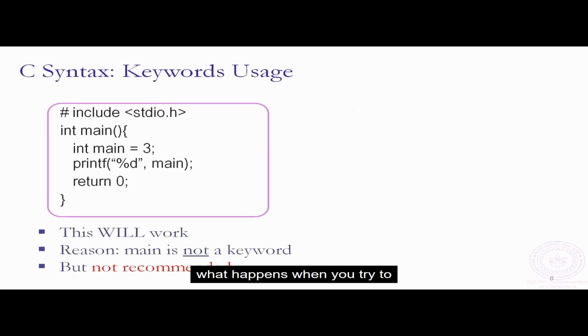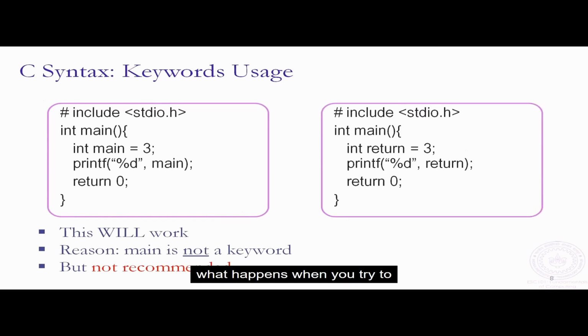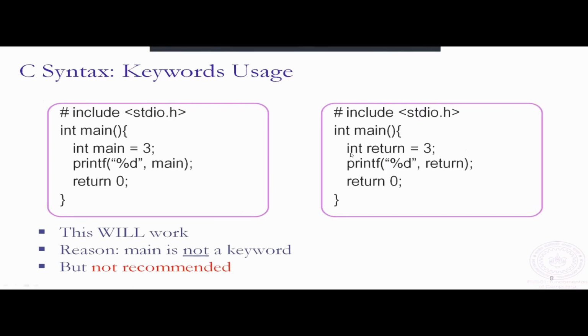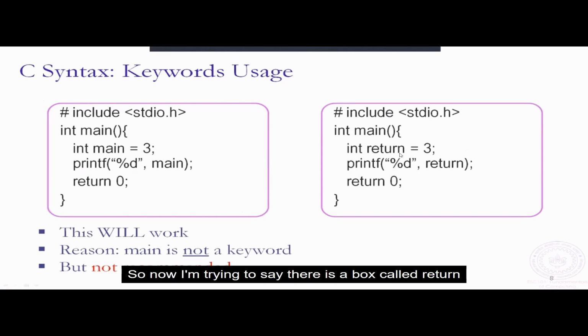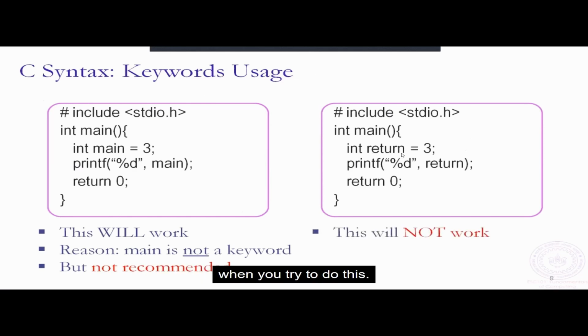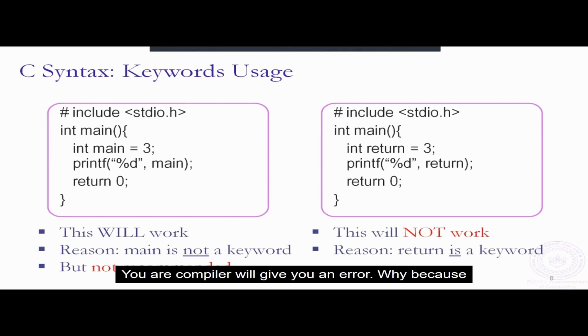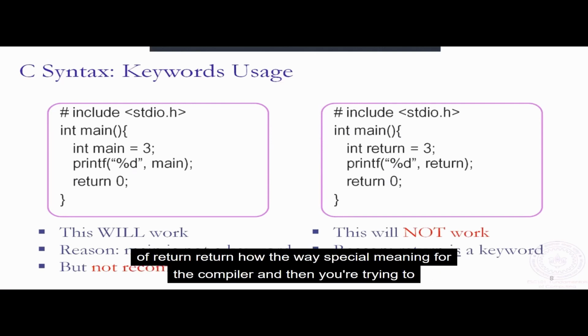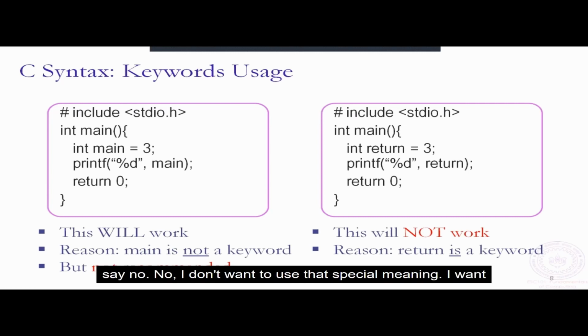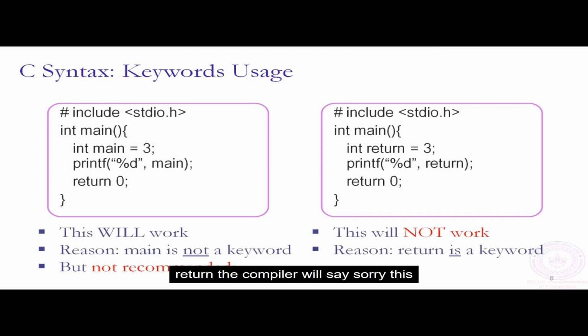But what happens when you try to do something like this? So now I'm trying to say there is a box called return. When you try to do this, your compiler will give you an error. Why? Because you are trying to redefine the meaning of return. Return has a very special meaning for the compiler, and then you're trying to say, no, I don't want to use that special meaning. I want to make a box in my computer's memory called return. The compiler will say, sorry, this cannot be done.